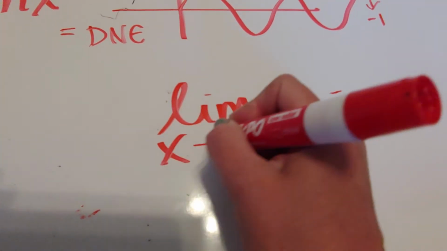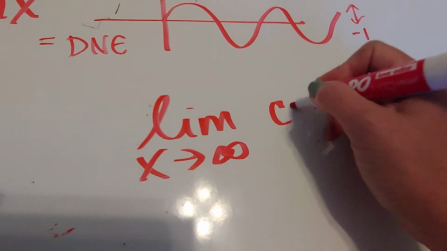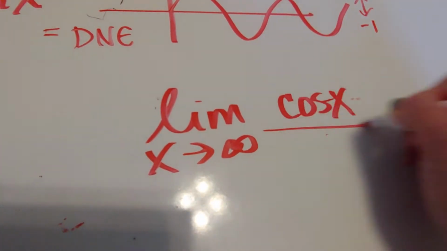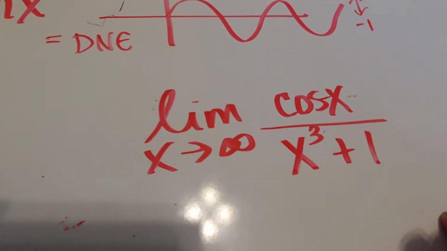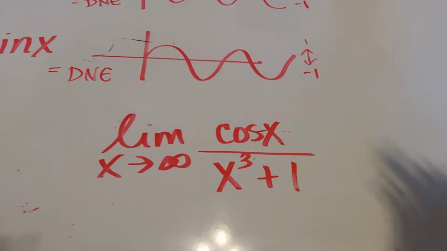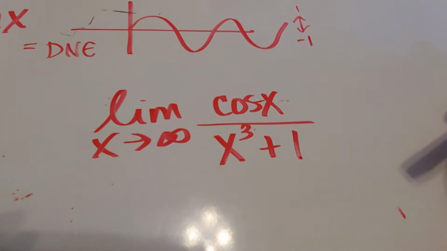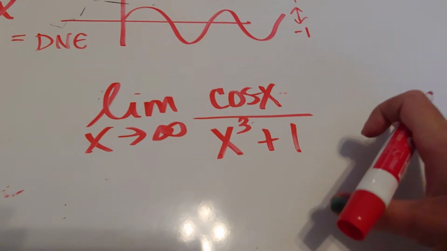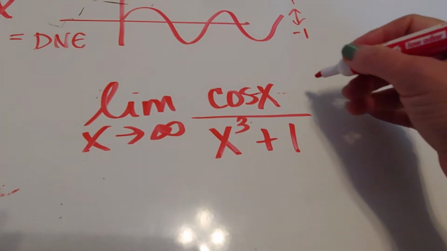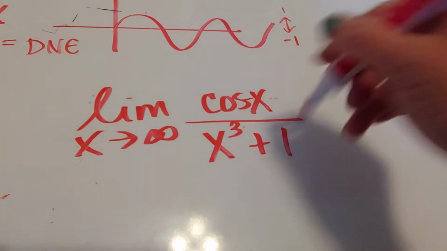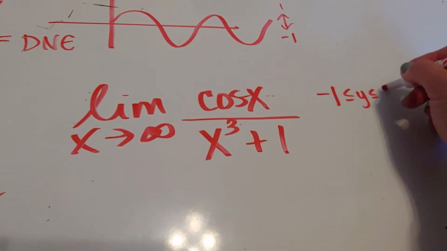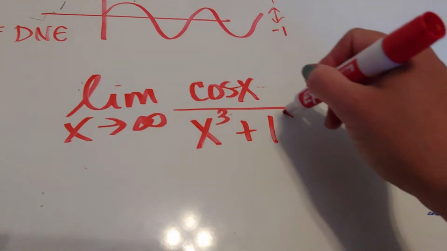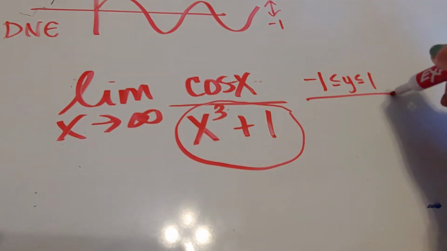What if they ask us to do something that looks like this? Students will say, does not exist because there's a cosine, and you're actually going to get it wrong. The reason why that would be wrong to write does not exist is because what's happening as x goes to infinity is that the top is going to be always bouncing between negative 1 and 1. But the bottom is a gigantic number.